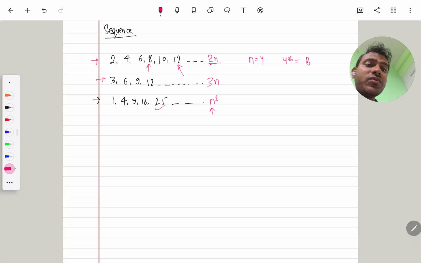Now also we have particular sequences where the general term is not possible to write. Suppose prime numbers. What are the prime numbers? 2, 3, 5, 7, 11, 13, 17 and so on.